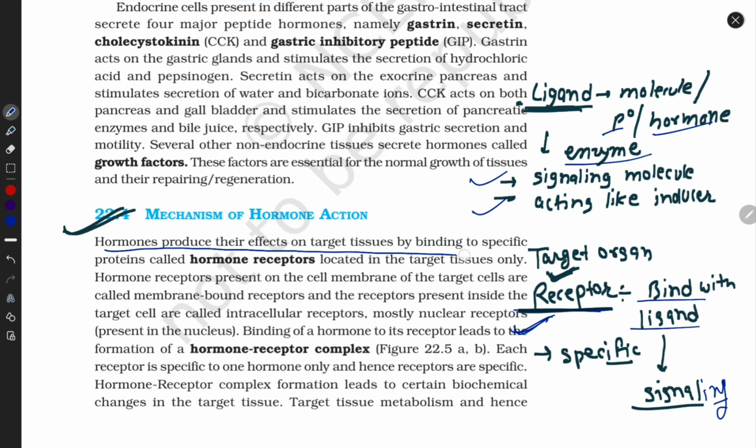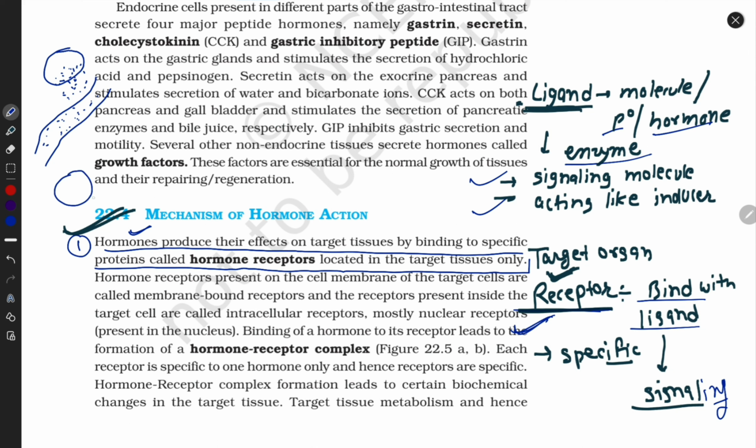Hormones produce their effect on a target tissue by binding to a specific protein called a hormone receptor located in the target tissues only. We know that a particular gland produces such a hormone, and these hormones come with the blood and reach all over the body. But only the target tissue has their receptors. So the hormone easily binds with its target receptor and produces binding and signaling. Is this term clear?